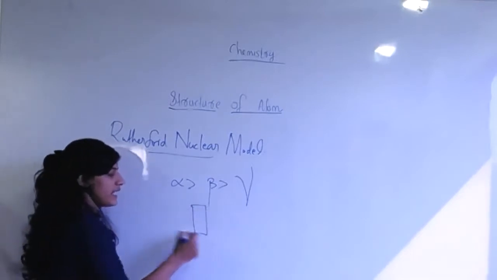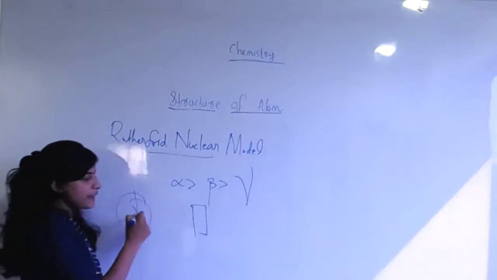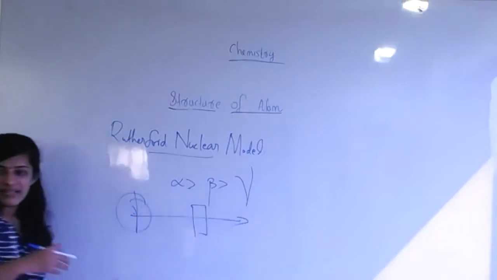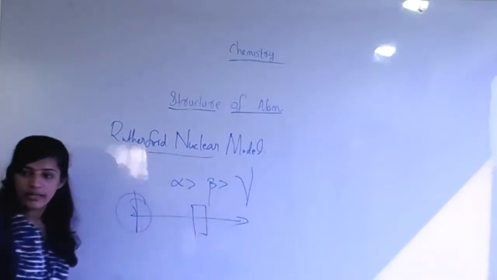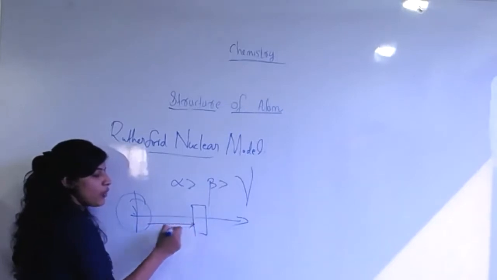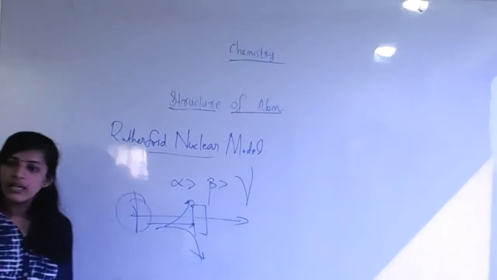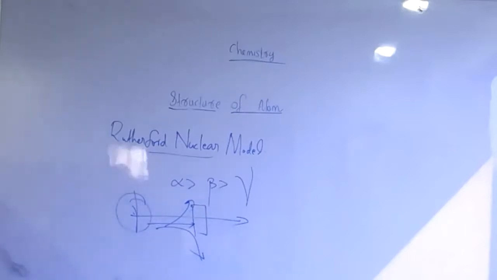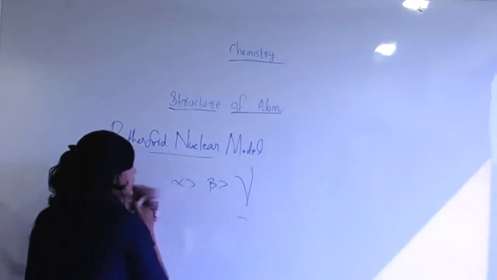Suppose here is a screen. If a gamma particle is passing from a source, it will penetrate through the screen and move outside, right? But the alpha particle has no such tendency. It will deviate like this. That much only. Is this clear? This is a small idea about the alpha particle. It comes from energetic sources.